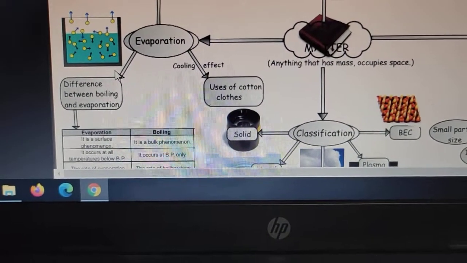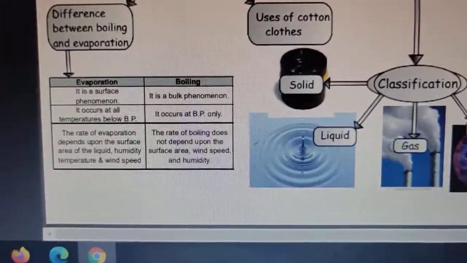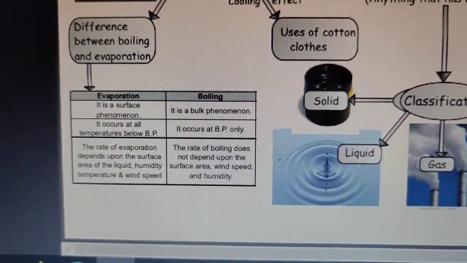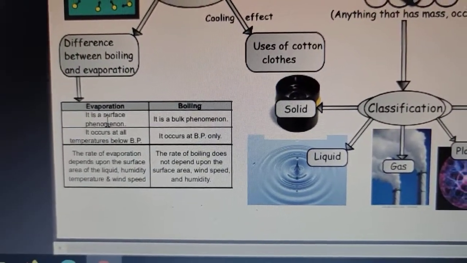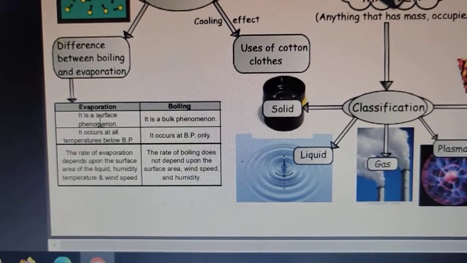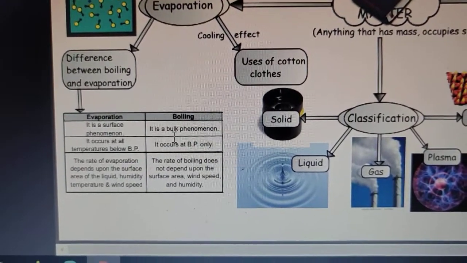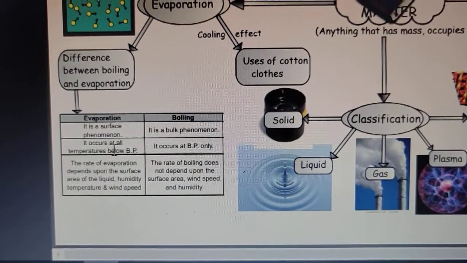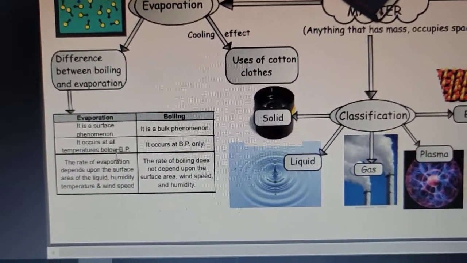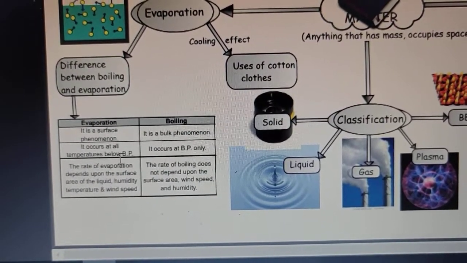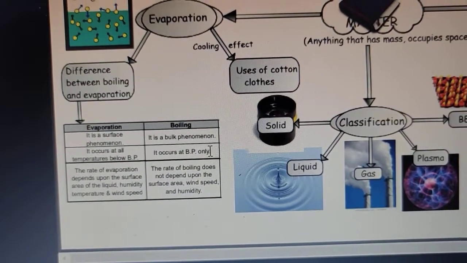Fine. So there is a very small difference between evaporation and boiling. Many of the students get confused with what is boiling and what is evaporation. Dear, evaporation is a surface phenomenon. In this, only the surface particles get evaporated or move on to the air. But boiling is a bulk phenomenon, like the whole solution is at the same temperature. Then evaporation occurs at a temperature below the boiling point. It can occur at any temperature. If we talk about the evaporation of water, then water on a floor also gets evaporated. But if we talk about boiling, then it needs a specific temperature to get boiled.